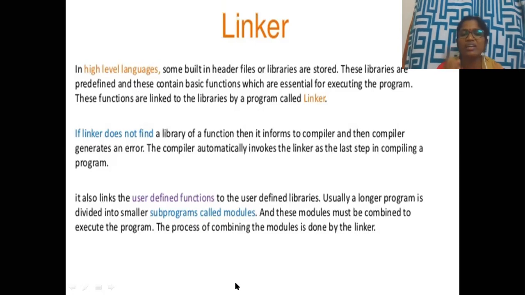These functions are linked to the libraries by a program called the linker. The linker will link our program with our header files. To execute printf and scanf, we have to link them with the standard input output header file, and this is done by the linker. If the linker does not find the library of a function, it informs the compiler, and then the compiler generates an error. The work of the compiler is to generate an error if it doesn't find anything required to execute, and it has to translate from high-level instructions to machine instructions.